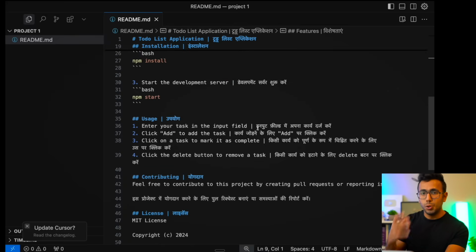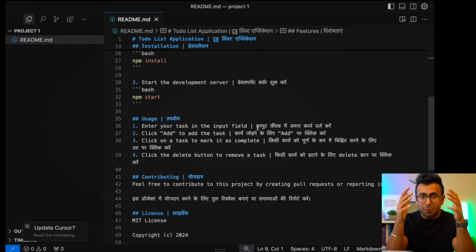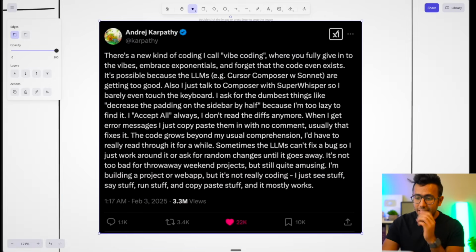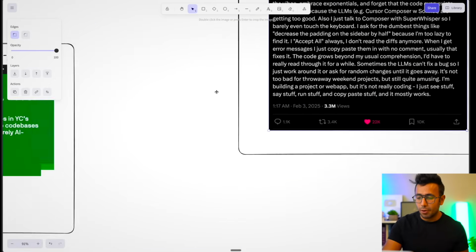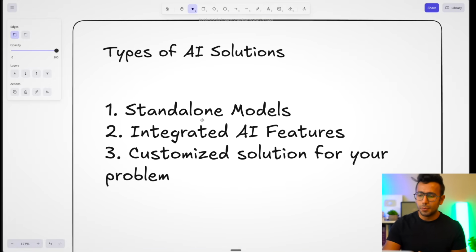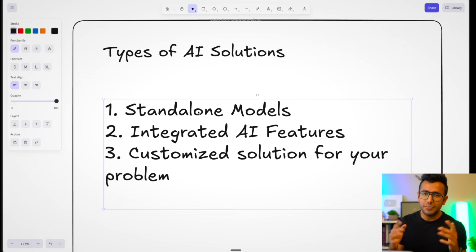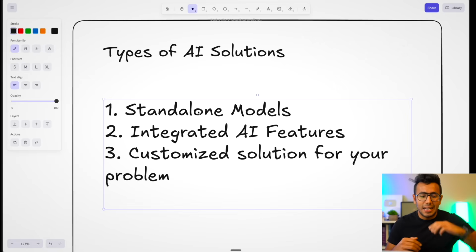But first of all, I want to show you the kind of AI applications and AI agentic flows you have right now, and you have to leverage them carefully and properly. So first of all, I'm going to show you the 3 kinds of AI frameworks I follow. Number 1 is the standalone. One is Claude, OpenAI, Gemini, Grok AI, like the number of standalone large language models you have right now. And those I call standalone models.